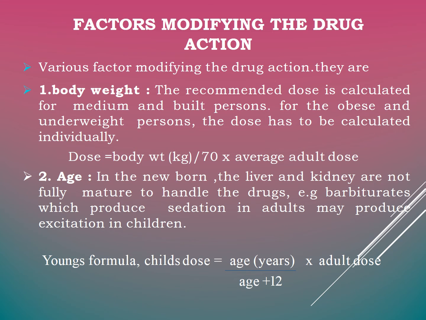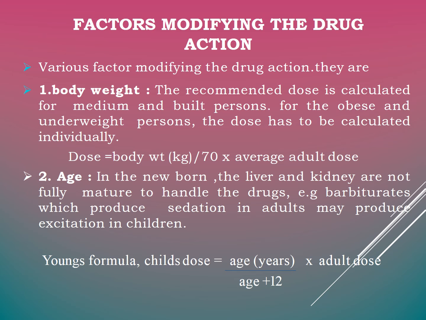Next we discuss the factors which will modify the drug actions. There are various factors which will modify the action of drugs. For example, the first one is body weight. For all drugs, the recommended dose is calculated for medium built persons. For obese and underweight persons, the dose has to be calculated separately or individually. So, the dose is equal to body weight in kilograms divided by 70, multiplied by the average adult dose.